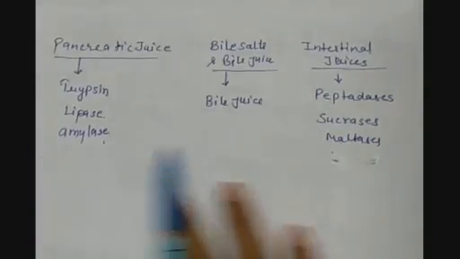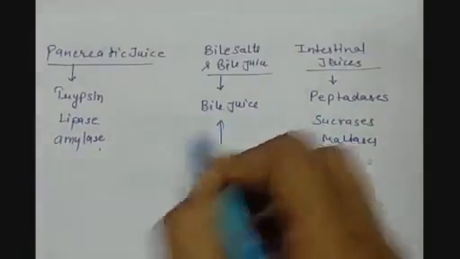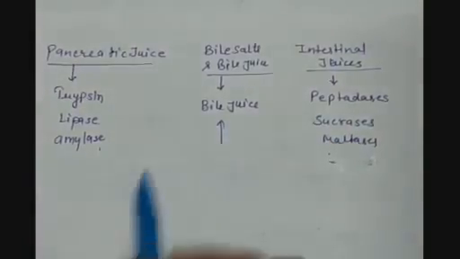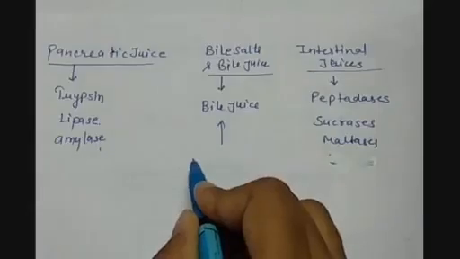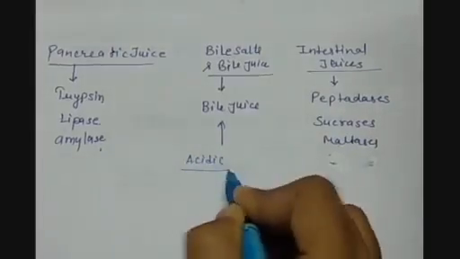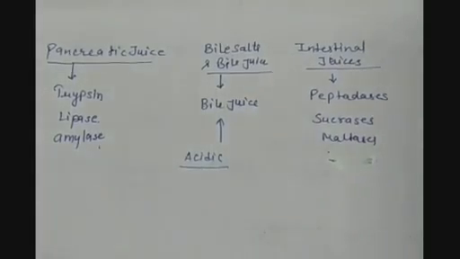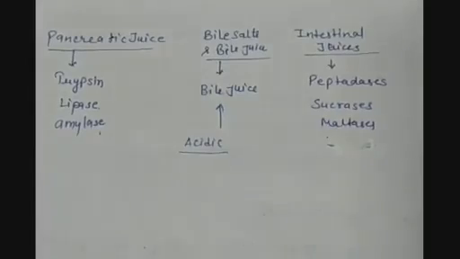So what is the function of all these? The first function is of the liver. We know that the food coming from the stomach is acidic in nature, and it also carries carbohydrates which are not digested in the stomach.